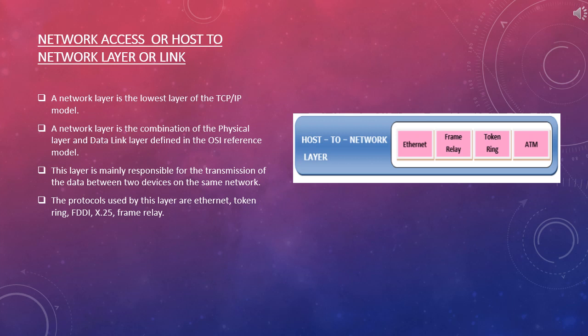The functions carried out by this layer are encapsulating the IP datagram into frames transmitted by the network and mapping of IP addresses into physical address. The protocols used by this layer are Ethernet, Token Ring, FDDI, X.25 protocol, frame relay, as you can see in this given picture.